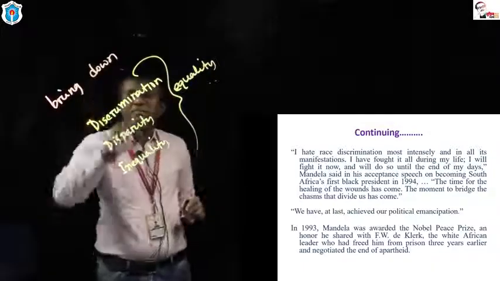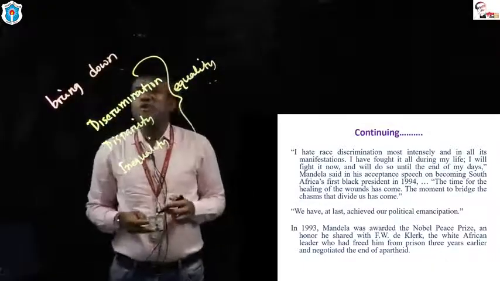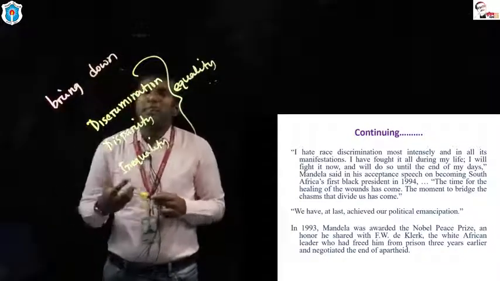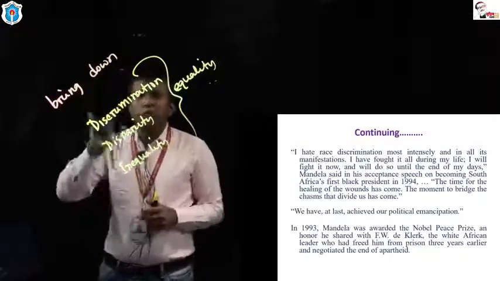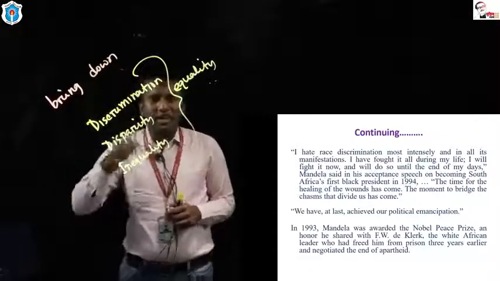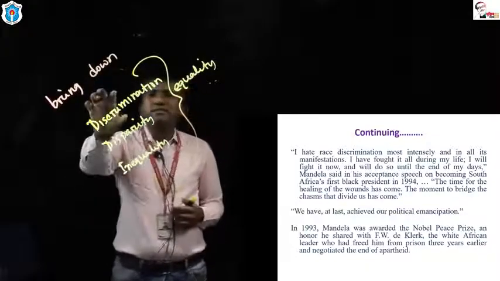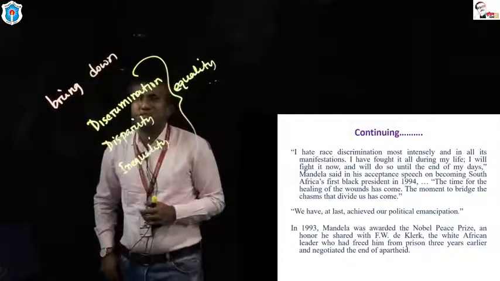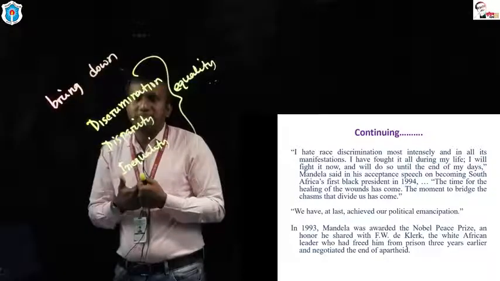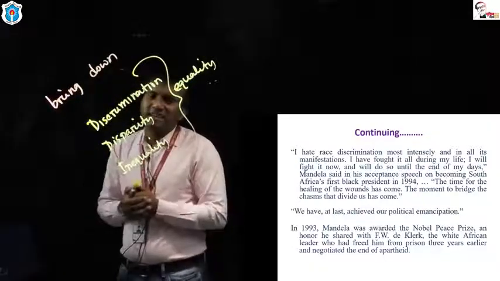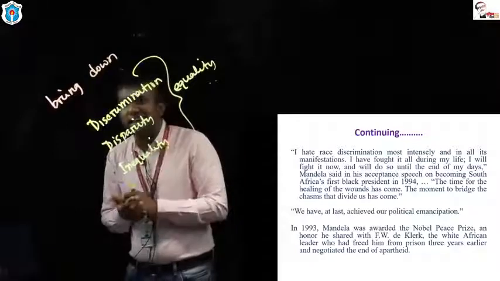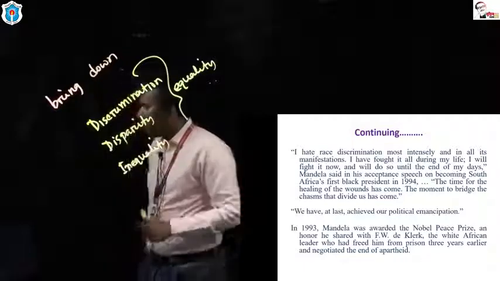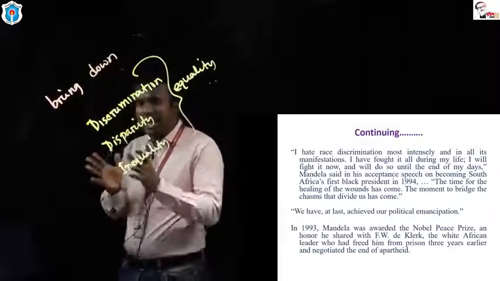So there might be a question. Those who belong to Dhaka College, the students of inter first year belonging to Dhaka College, are requested to understand me right now. You might get a question in your upcoming exam. What kind of parts of speech is the underlined word? And what is the underlined word? The underlined word is discrimination. Write your answer in the comment box. What kind of parts of speech is discrimination?